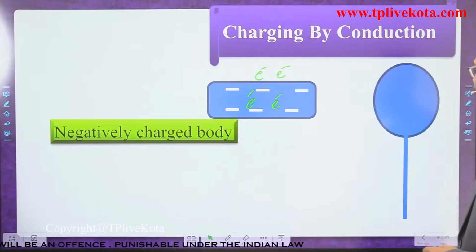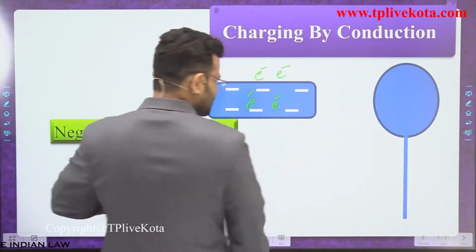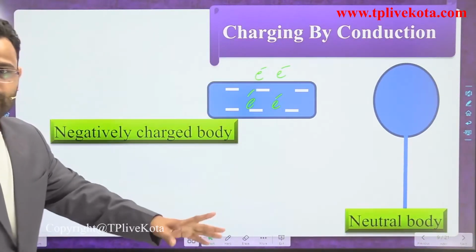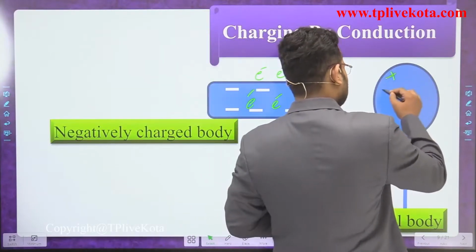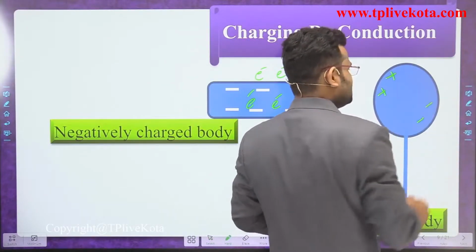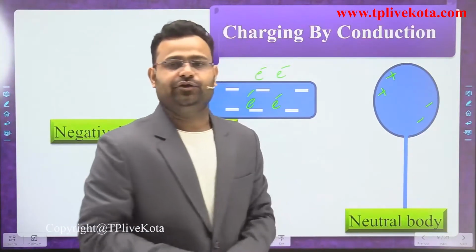And we have one more body, that is a neutral body. What do you mean by neutral? It has the same amount of positive and negative charge. Let's suppose we mark 2 positive, then it also has 2 negative. So at that time it is a neutral body.